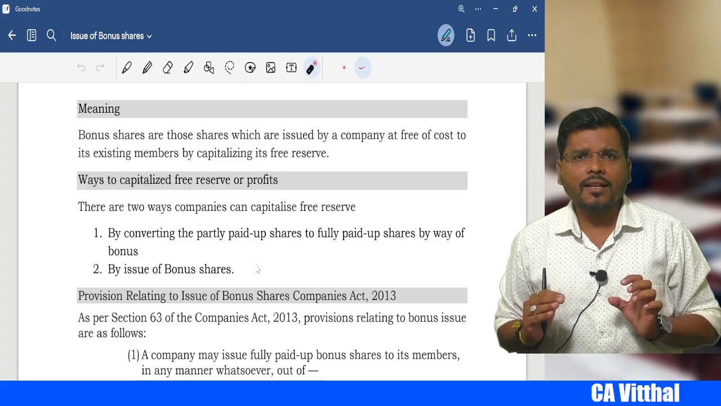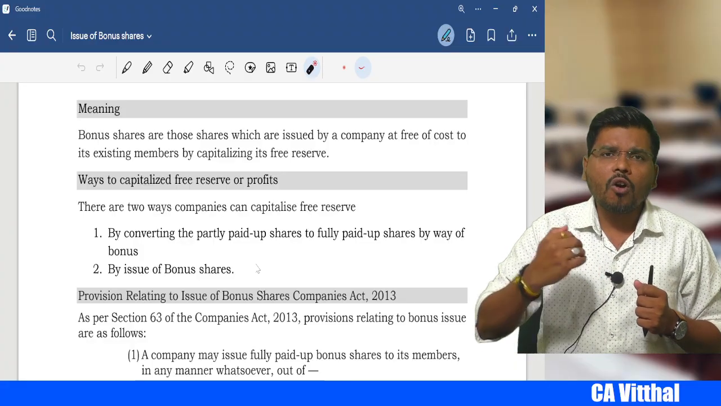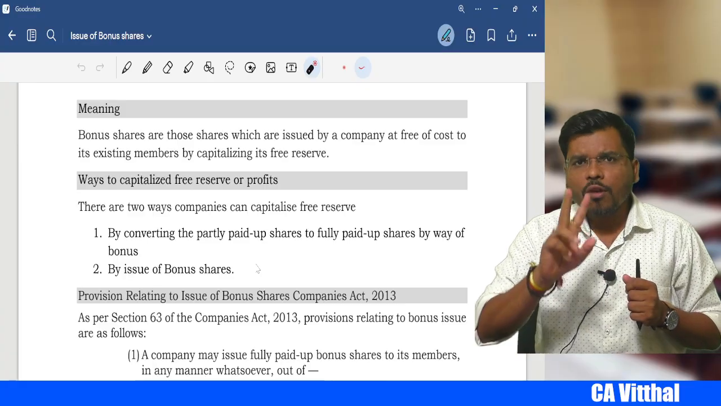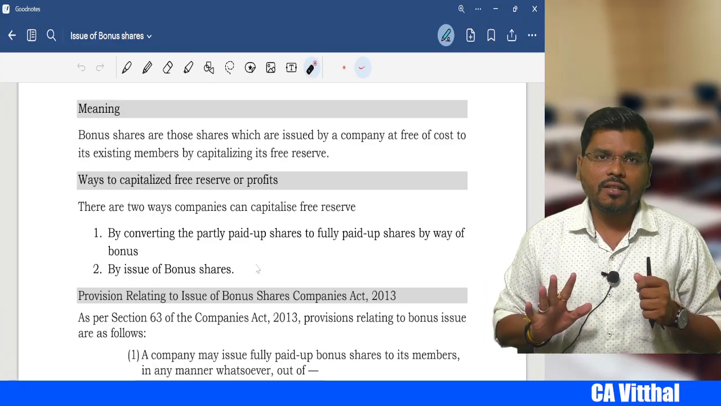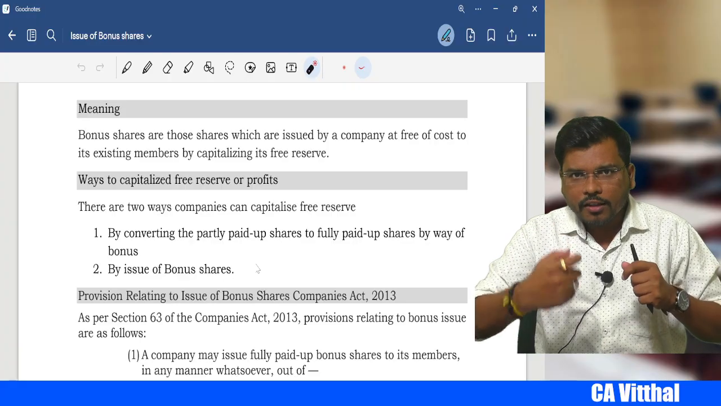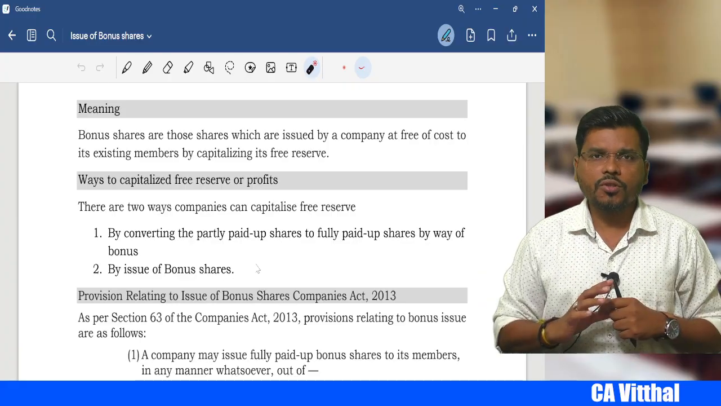Let's take an example: the face value of the shares is 10 rupees and the company has called 8 rupees. Now you have two options, either you treat these 2 rupees as a bonus dividend, or you call these 2 rupees from the shareholders and then issue them fully paid bonus shares, right?